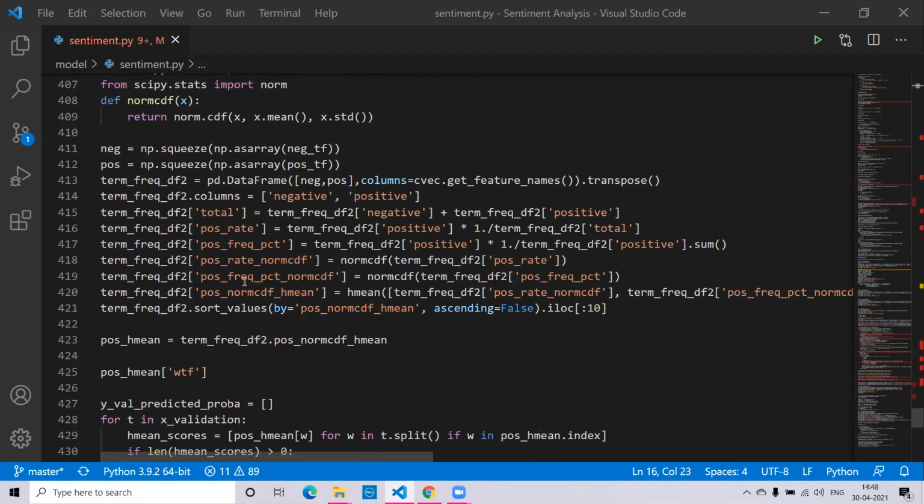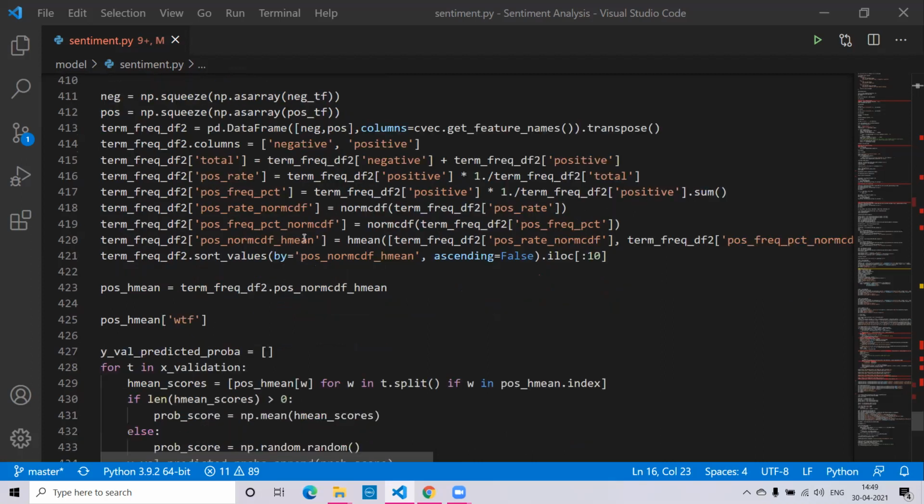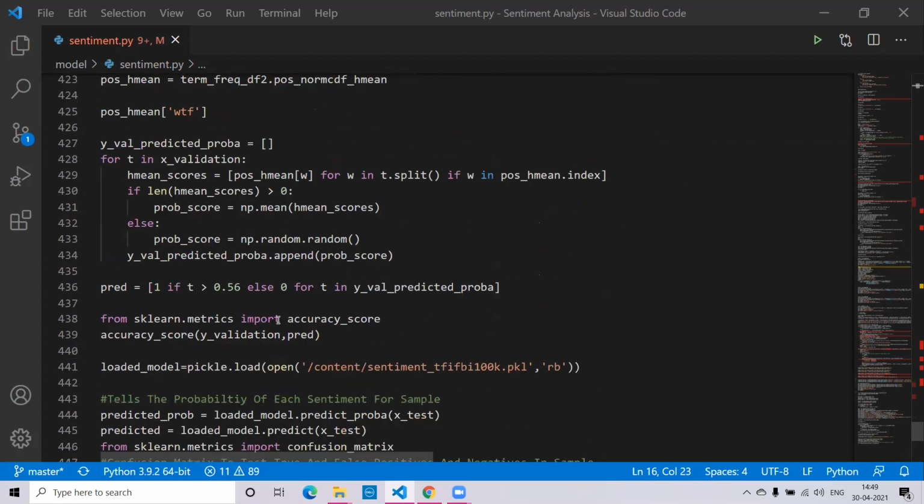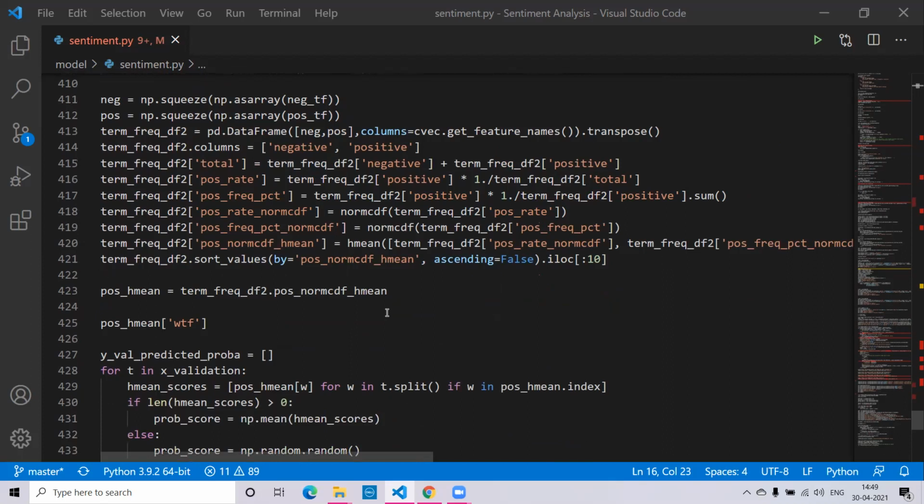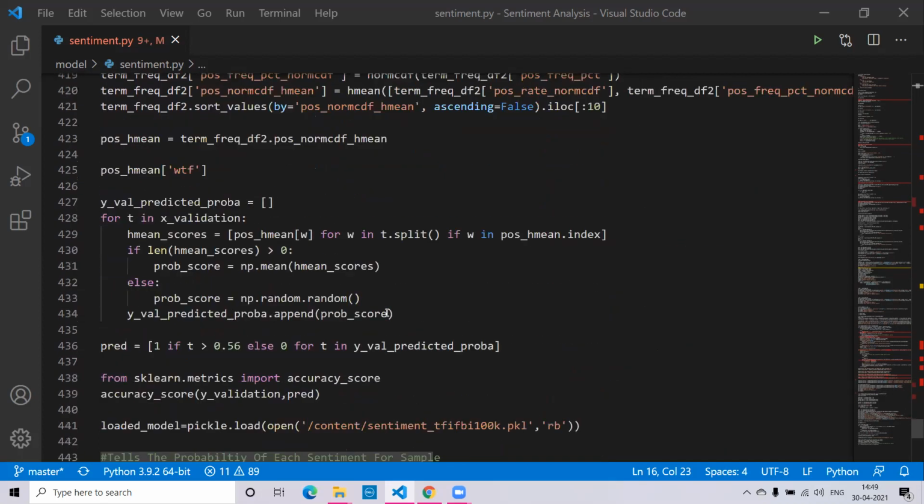Then we have the positive frequency occurring normal CDF. So this will give alphabetical order frequently occurring words. And then we have the H mean, which will give us the mean value of the percentage. The same is applied for the negative also on the top.